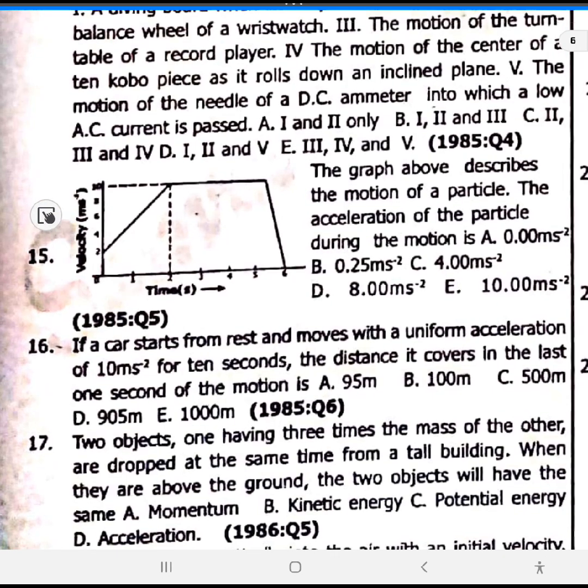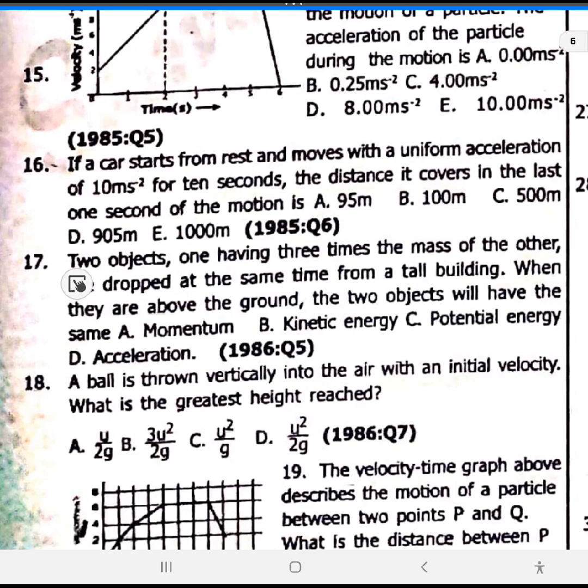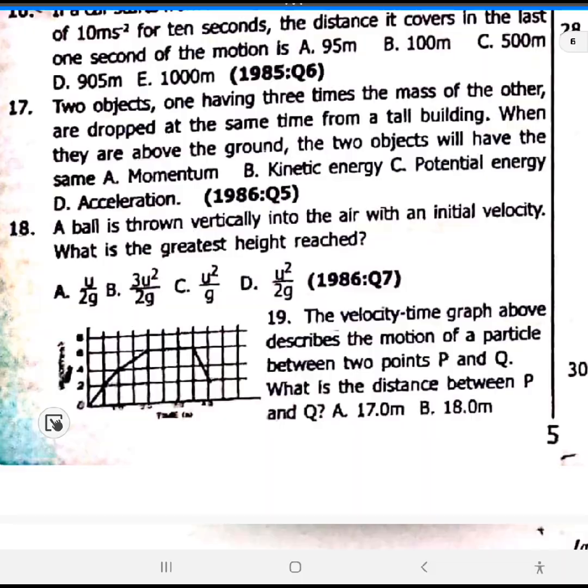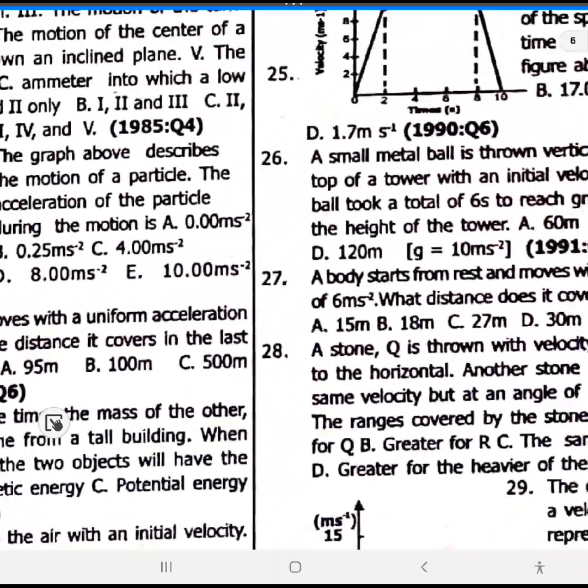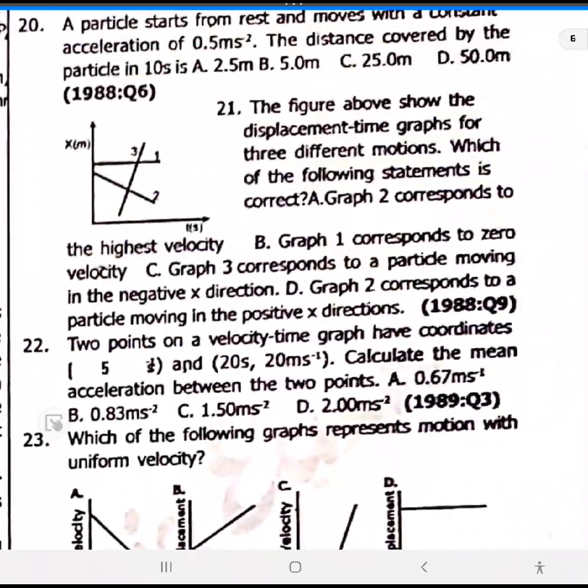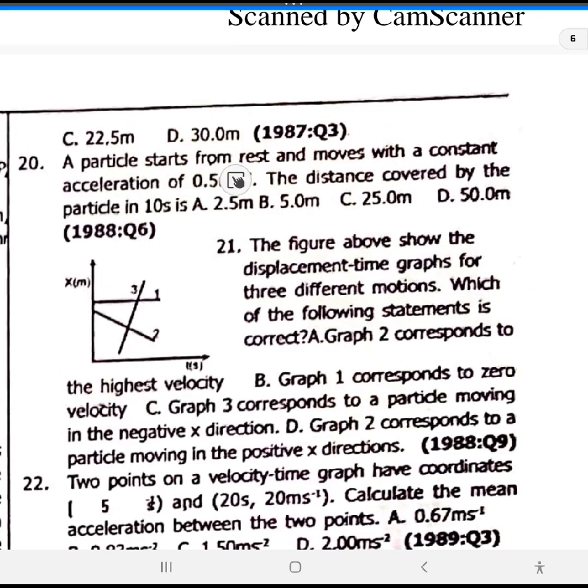Number 15, skip. 16, skip. 17, two objects, one having 3 times, skip. 17 has to do with calculation. I will need to explain it. 18 calculation. 19 skip. 20 skip.